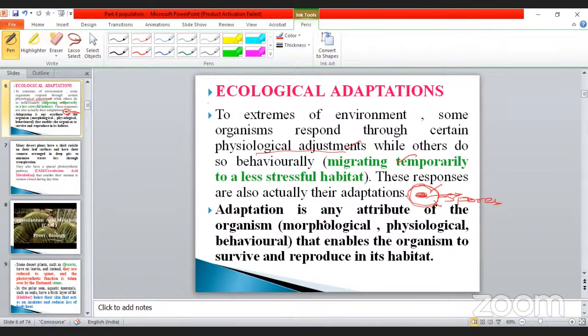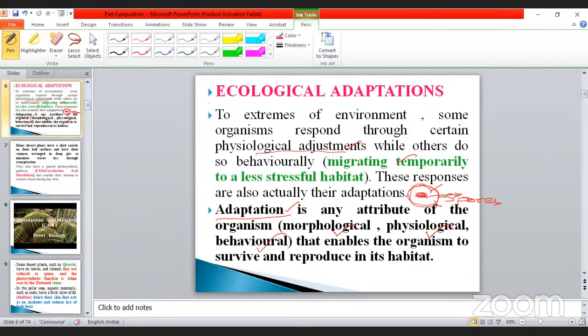So adaptation is any attribute of the organism, for example morphological, physiological, and also behavioral, that enables the organism to survive and reproduce in its habitat. That is called adaptation.